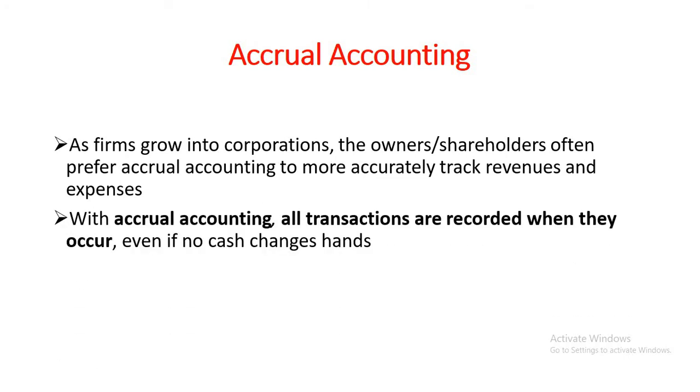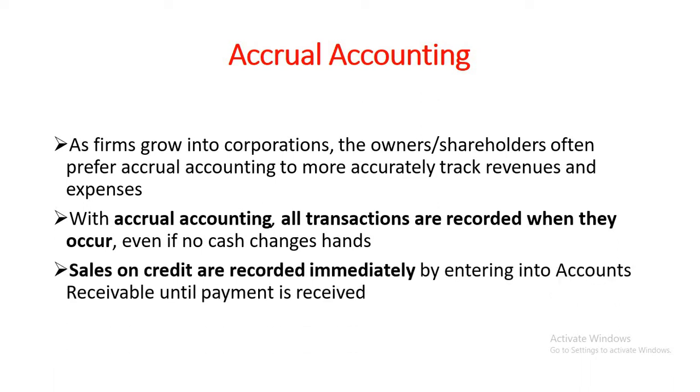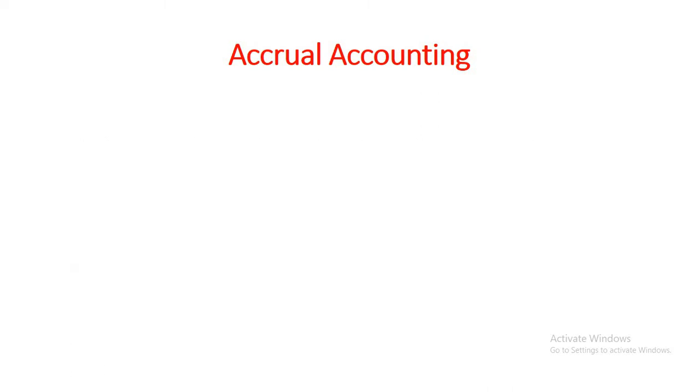With accrual accounting, all transactions are recorded when they occur. That means even if a transaction is made or a sale is made on credit, it will be recorded as sales, even though no cash changes hands. So I have already said that sales on credit are recorded immediately if business follows accrual accounting. Let's look at the advantages and disadvantages of accrual accounting.